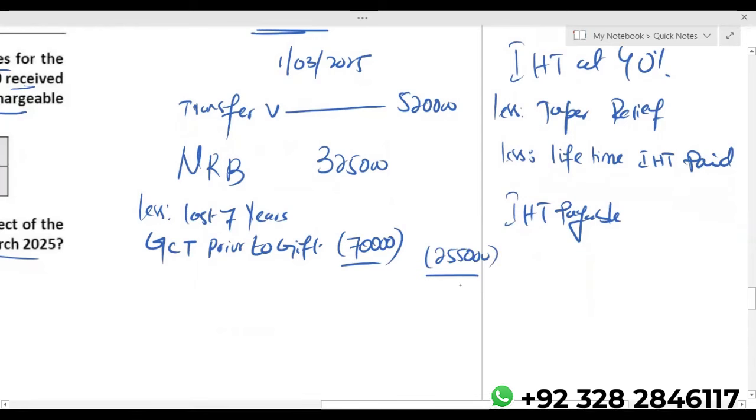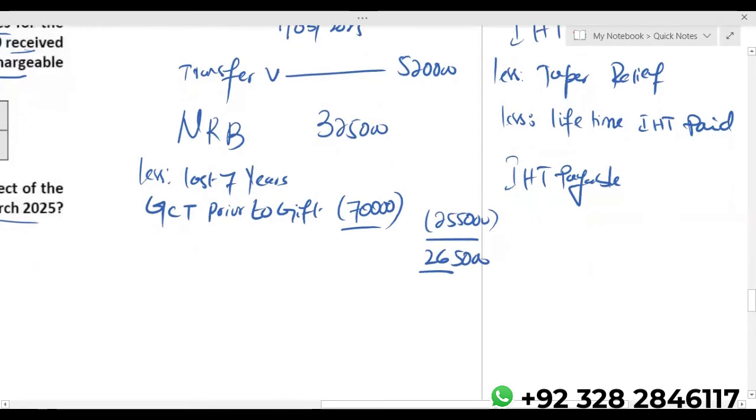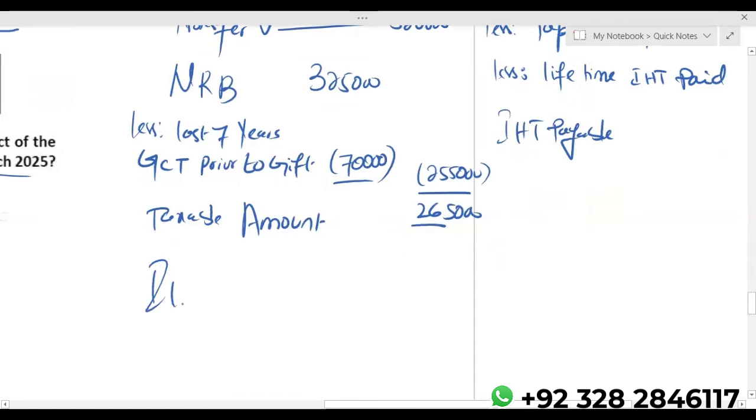From 520, I'll deduct 255, so the taxable amount is 265,000. On this 265,000, I'll pay 25% because it is mentioned that Diane the donor is paying IHT. Otherwise, if the donee pays, it is 20%. So IHT payable, I'll take 25% of 265, which is